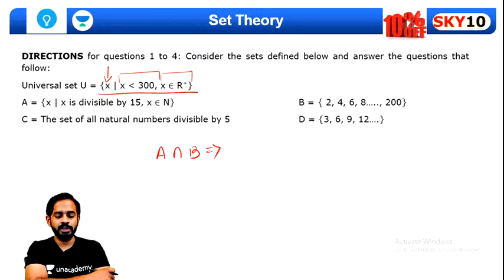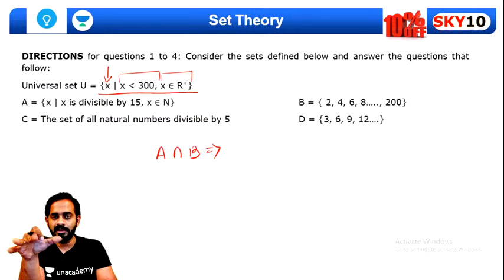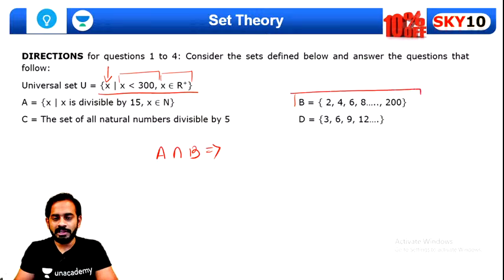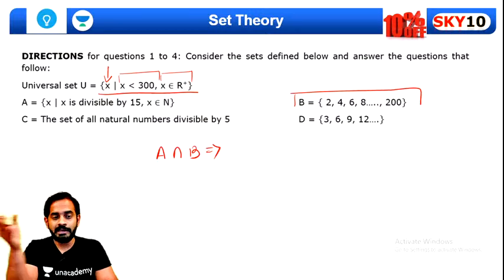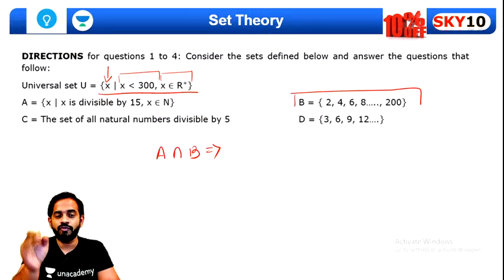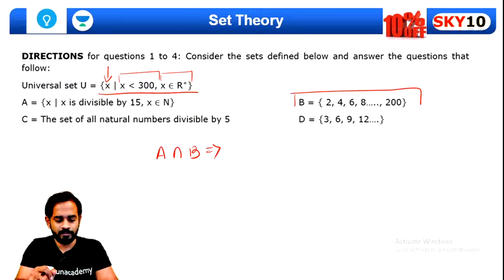Okay, Chetan, do you think 15 and 45 will be inside A intersection B? We know that B is a set of all the even numbers, and A is a set which consists of all the multiples of 15. Very good, Avnish. Exactly.